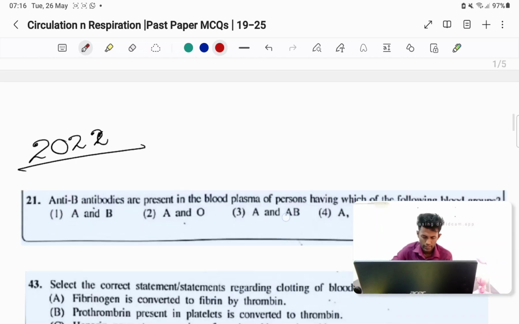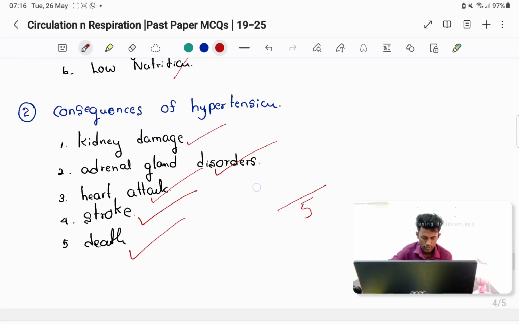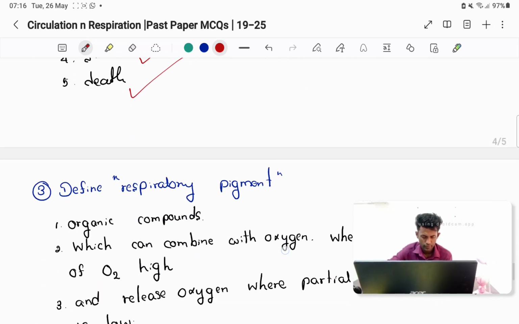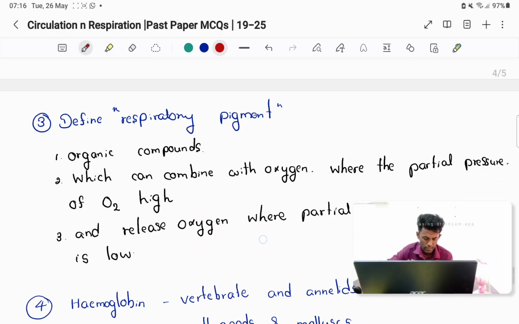Okay, I think you have written. So, define respiratory pigment. We can take 3 points. First, it's an organic compound. You should write it's an organic compound which can combine with oxygen where the partial pressure of oxygen is high, like in the lungs.